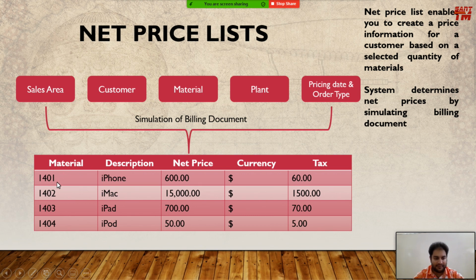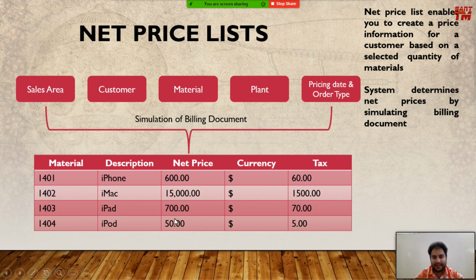Material numbers 1401, 1402, 1403 and 1404. There is a specific description: 1401 is iPhone, 1402 is iMac, this is iPad, this is iPod. This is the price of iPhone, iMac, iPad and iPod, currency dollars, and this is the amount of tax that would be charged on one specific piece. For example, if $600 is the price of one iPhone, then $60 would be the tax. $15,000 is the price of one iMac and $1,500 would be the tax.